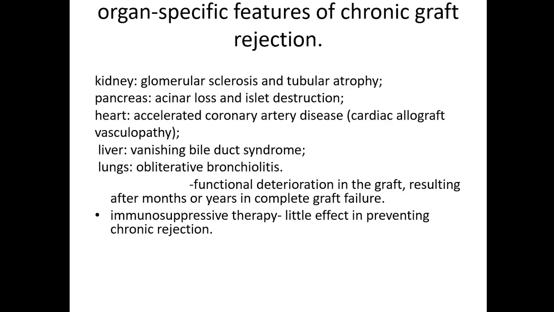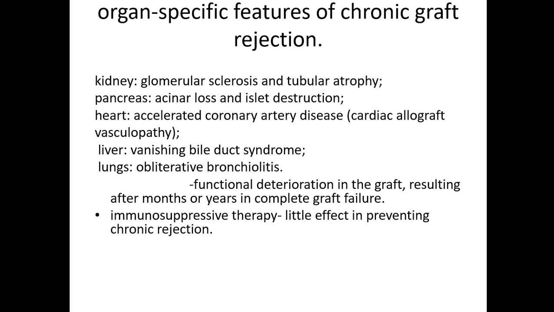So what are the organ specific features of chronic graft rejection? In the kidneys we can see glomerular sclerosis and tubular atrophy, and in the pancreas you can see acinar loss and islet cell destruction. In the heart you can see accelerated coronary artery disease, which is a cardiac allograft vasculopathy. In the liver you can see vanishing bile duct syndrome, and in the lungs you can see obliterative bronchiolitis, which will lead to functional deterioration of the graft, resulting after months or years in a complete graft failure.